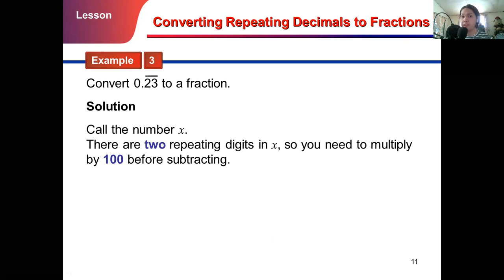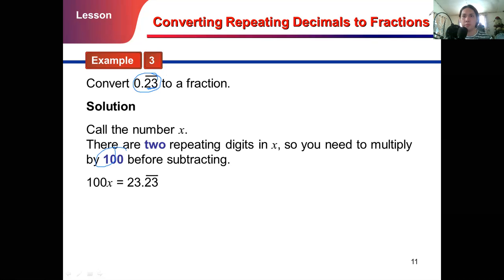Then since there are two repeating digits in x, you need to multiply it by 100 before subtracting. So that gives us 100x is equal to 23.23 repeating, since it is in the hundreds place.